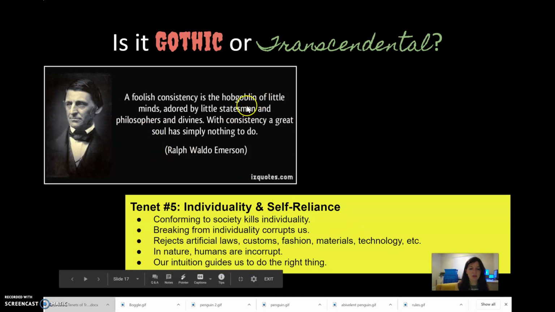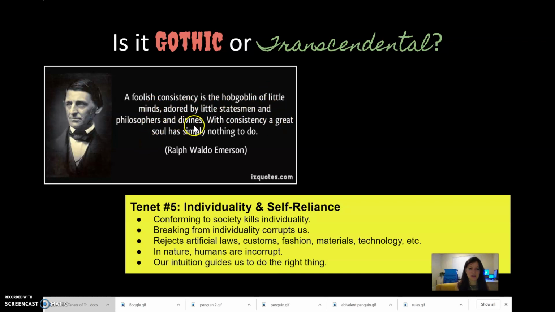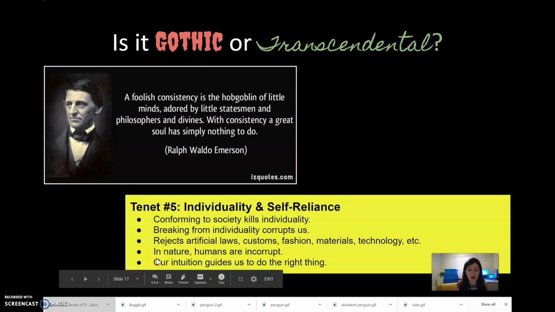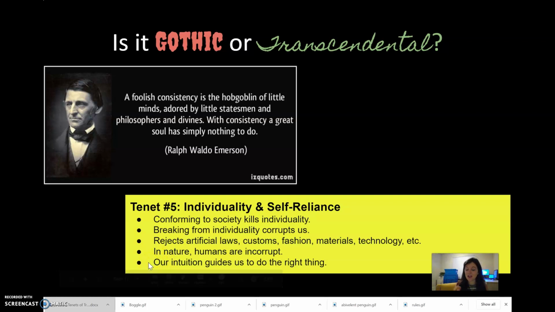Here they call it the hobgoblin of little minds, adored by little statesmen and philosophers and divines. So here they're talking about those who conform, foolish consistency, so those who conform to society have little monsters in their minds that allow them to be controlled by society. And so instead he says, don't be consistent, go out and explore and follow your intuition and be a part of nature. Because in nature, humans are incorrupt and our intuition guides us to do the right thing. So you might see how these tenets are building and working together to kind of show the transcendental philosophy.